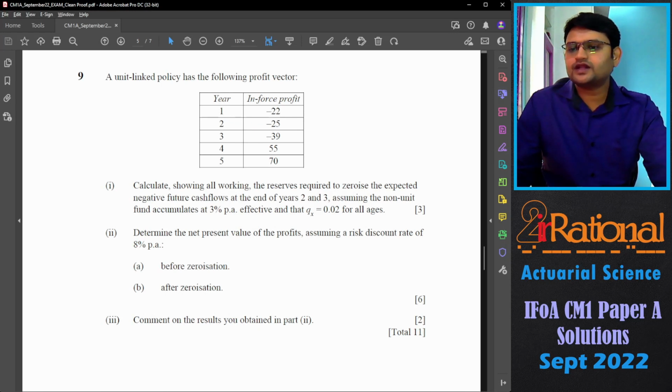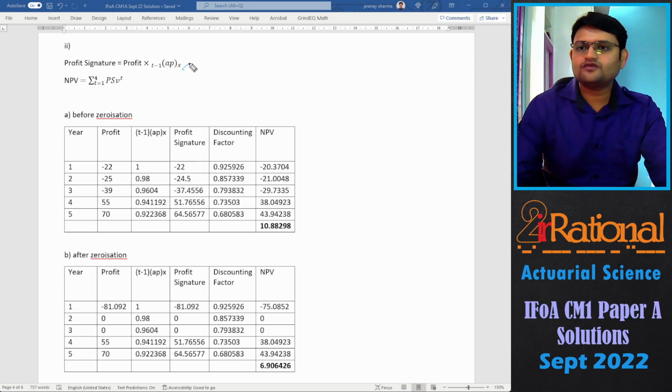Second part, determine the net present value of the profits assuming a risk discount rate of 8% per annum before zeroization and after zeroization. And third part is comment on the result you obtained in part 2. So I've written the main formulas used here for profit signature and the net present value. And I solved this in Excel and copy pasted in Word.